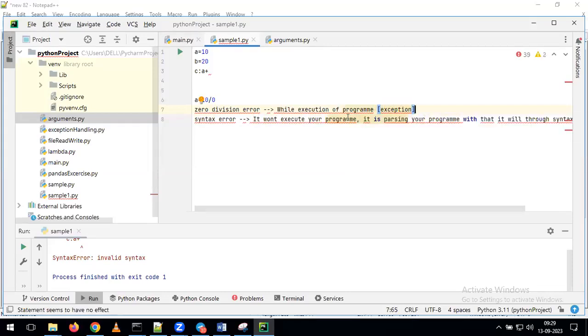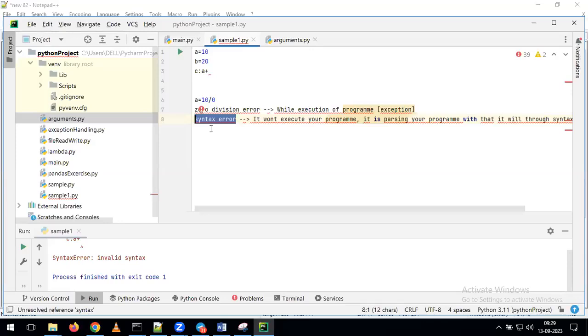Actually, we need to understand the difference between an exception and a syntax error. Both are errors. But what is the meaning of syntax error here? Before running the program, it parses your whole program, and as part of parsing, if you have any mistakes in the syntax, you are going to get an error. That kind of error we call a syntax error.